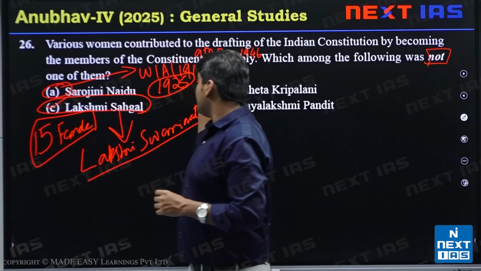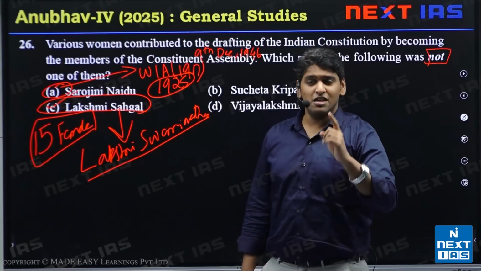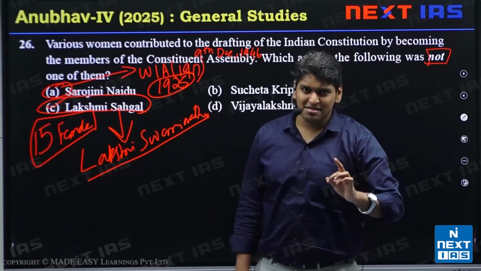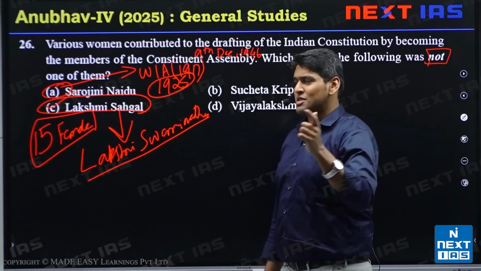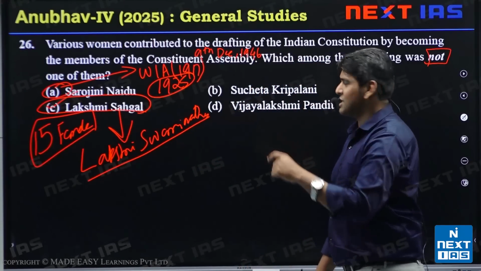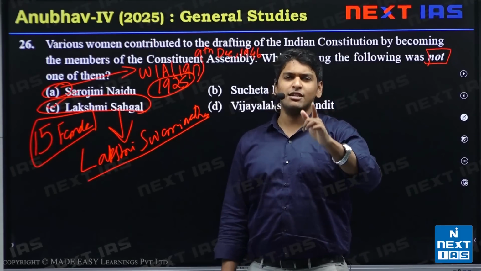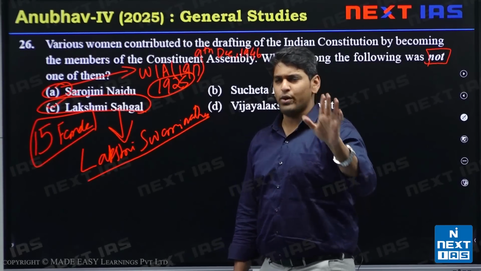Who was the first woman to become president of the INC? If you know, you can put it down in the comments. I'll tell you the solution after the end of this particular question. Who was the first woman to become president of the Indian National Congress, and when?